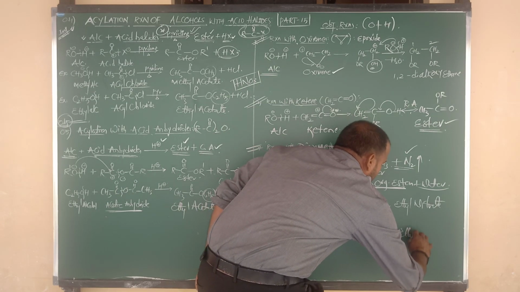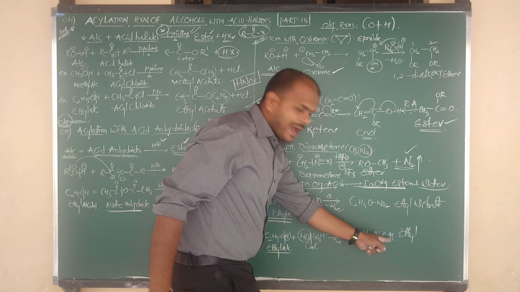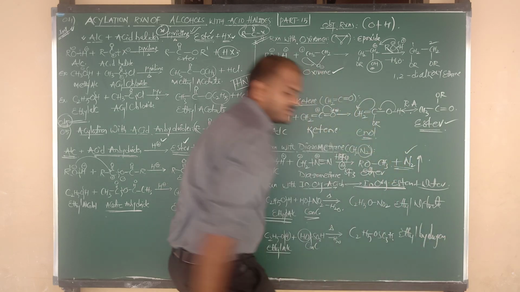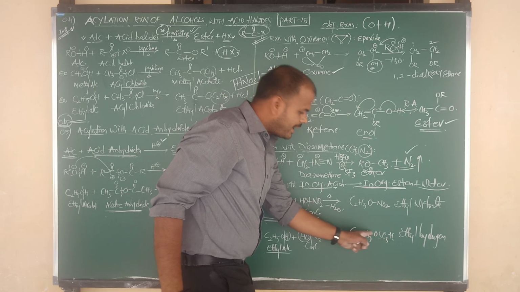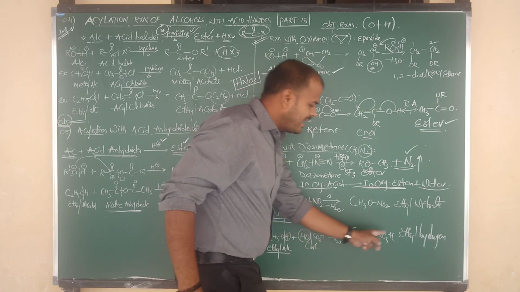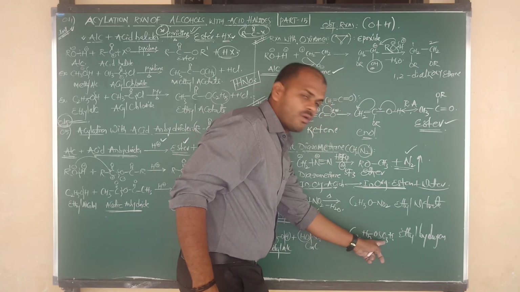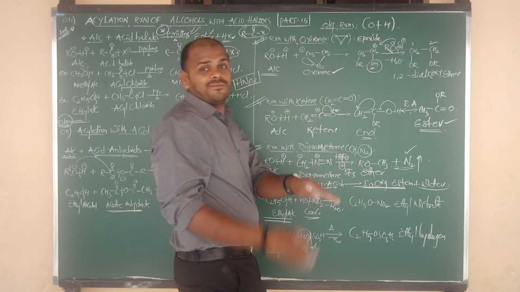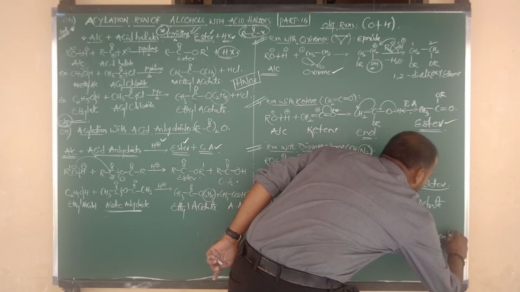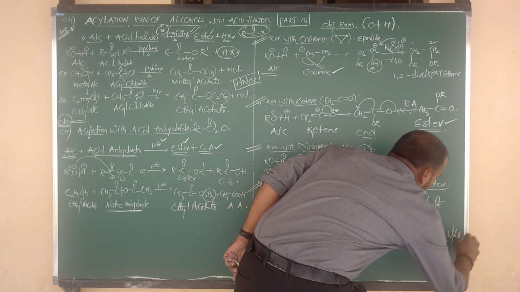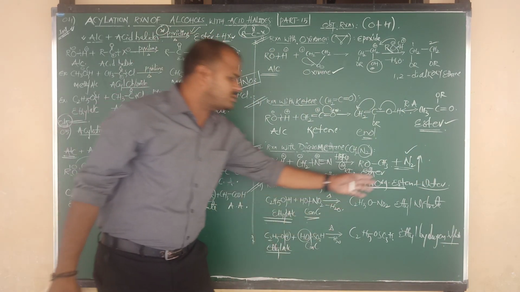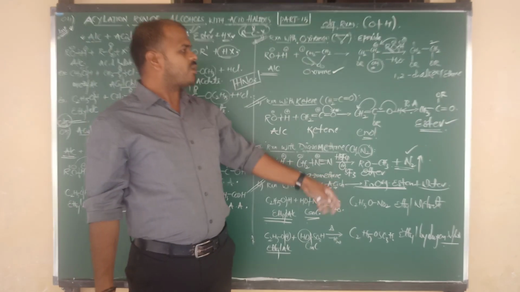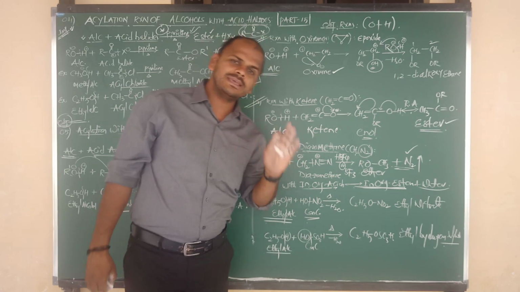What is the product of this compound? C2H5 is ethyl, and here hydrogen is there, so ethyl hydrogen. The remaining SO3 and O make SO4, sulfate. So the product is ethyl hydrogen sulfate, or ethyl bisulfate. Both are inorganic esters.